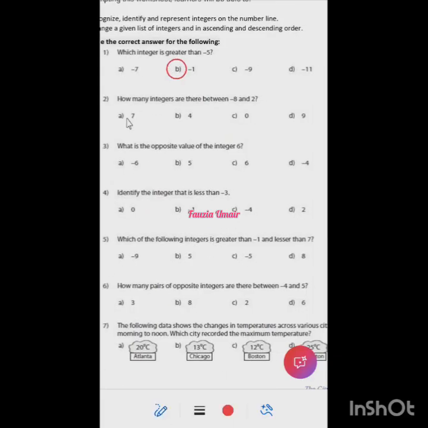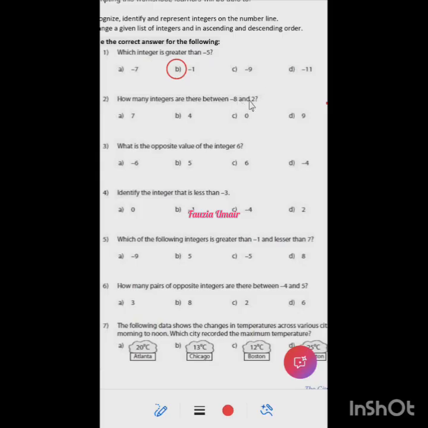So B part. How many integers are there between -8 and 2? So how would you solve it if this question is in front of you? Ma'am, I think 9 integers. So let's quickly check.